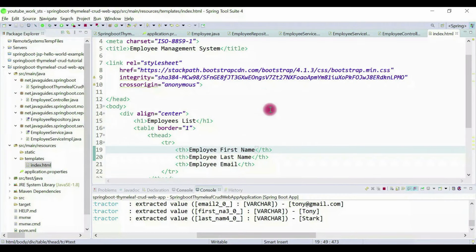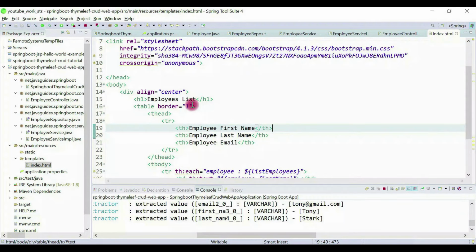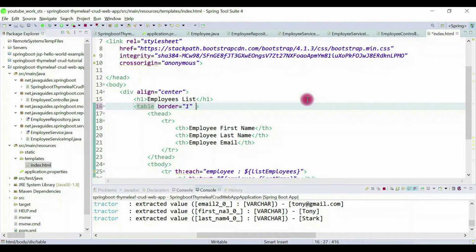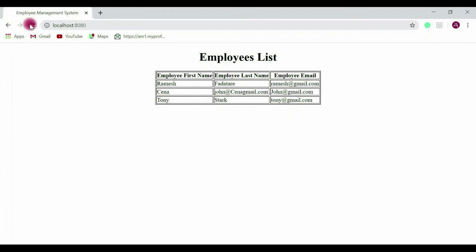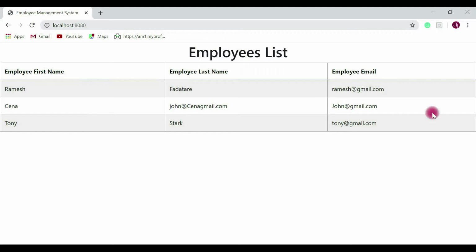Now once we have the Bootstrap CSS file, we can add classes, right? So let's go ahead and add some CSS classes to the table here. Class, table, table-striped and table-responsive. Okay, now let's go to the browser and refresh again. Now you can see some changes happened on our web page, right? We have just added Bootstrap CSS classes so that our table looks good.